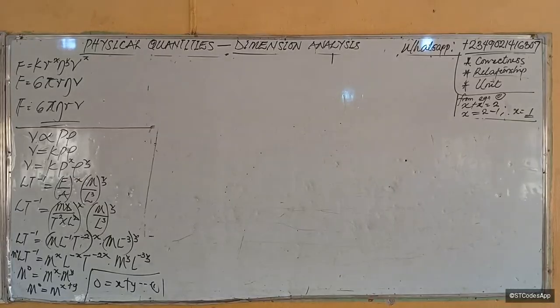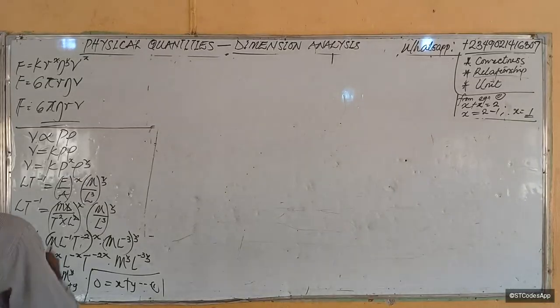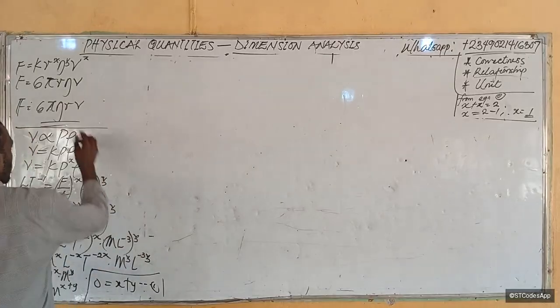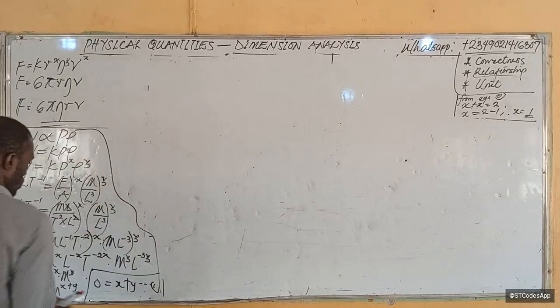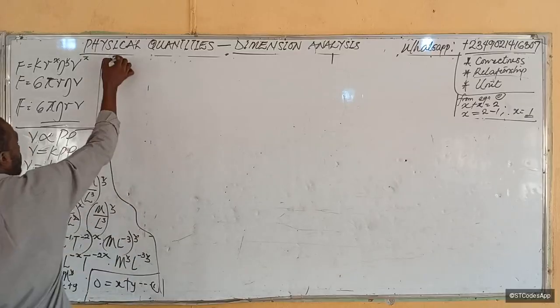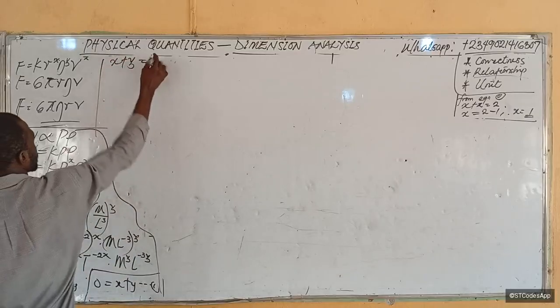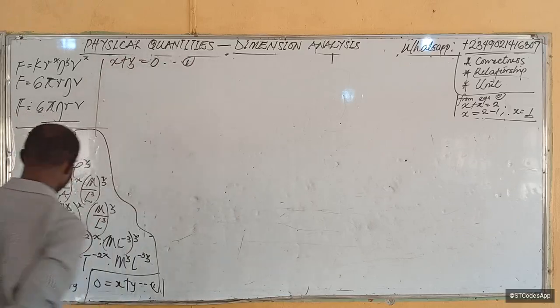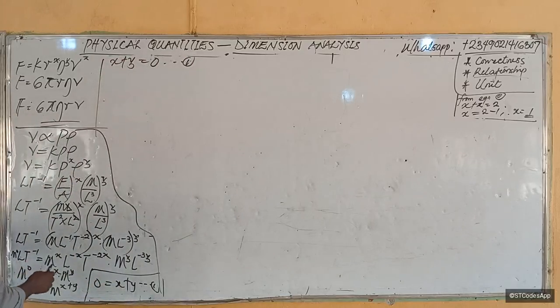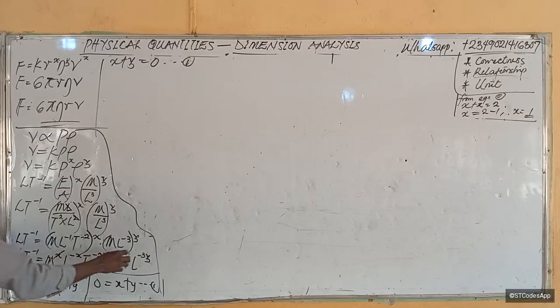All right, so we'll continue. We have equation 1: x plus y equals 0. From here also, we have picked for m, so we can cancel out all our m's. Then l is raised to the power 1.